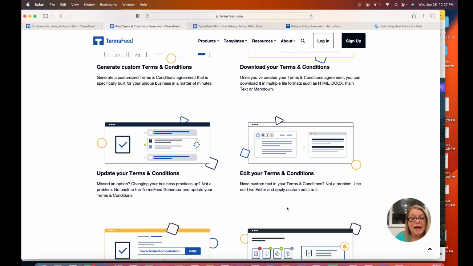You can always go back to your generator and update it. Let's say you start and say, well, I don't want the affiliate disclosures on there right now. You can leave those off, and then later on you decide, oh, I want to be an Amazon affiliate, or I'm going to be an affiliate to some insurance company or whatever it is. Then you would come into your account because you'd already have an account set up with TermsFeed, and you would just go in. They would still have your document, and then you just edit it.